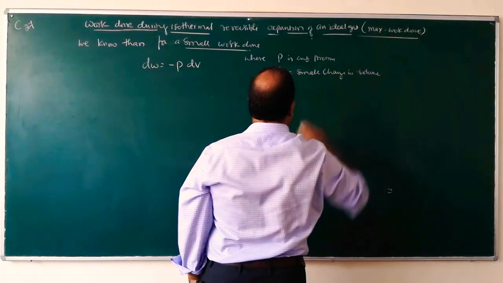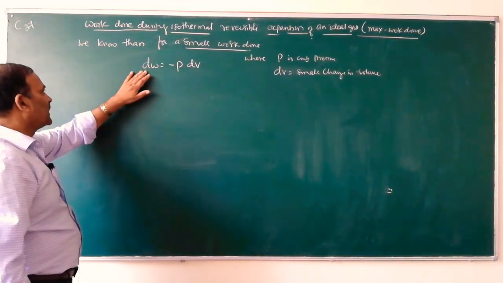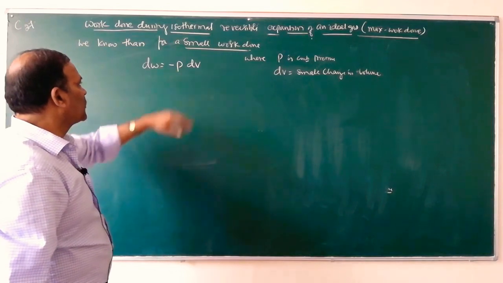So for a very small change in volume, the small amount of work done, dW is equal to minus P into dV.